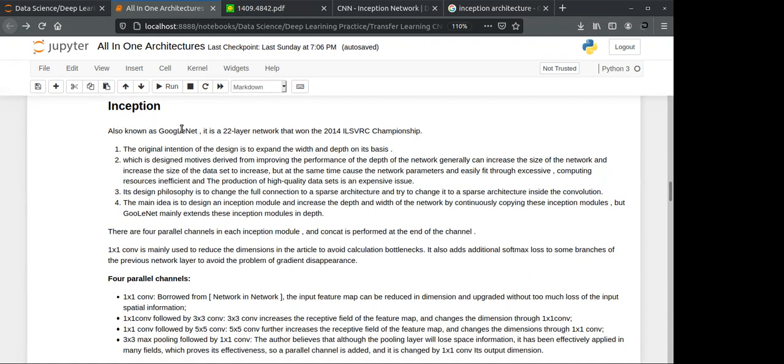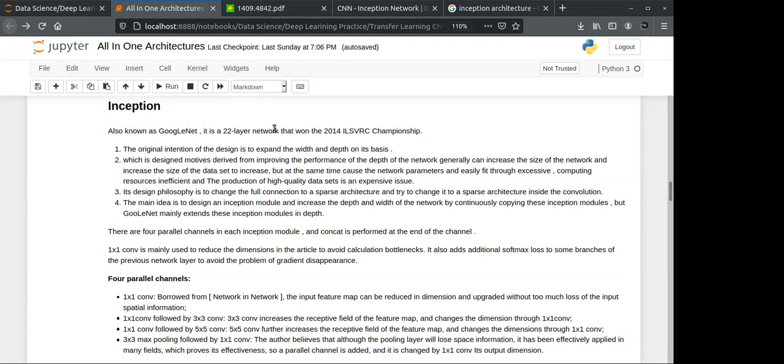Inception Net is one of the popular algorithms which extracts information in parallel, like the whole information in one push.